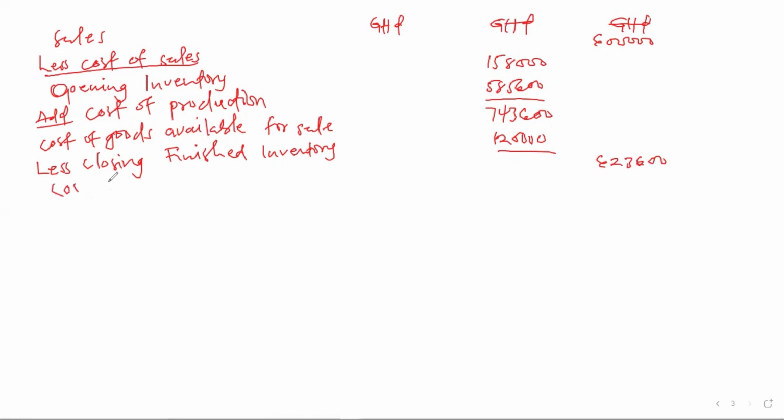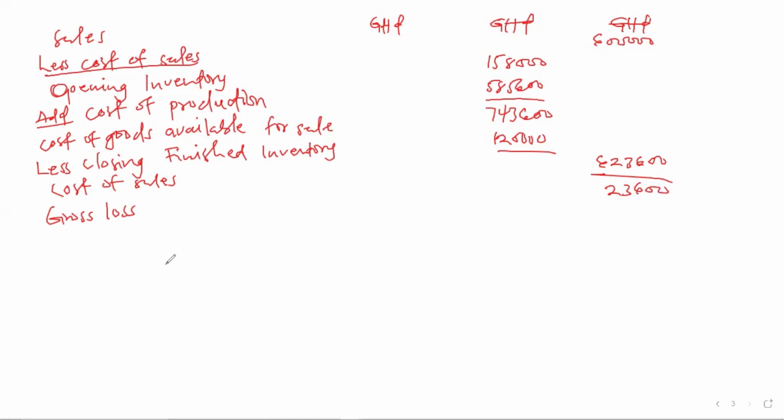So when we less our cost of sales from our sales, then we are going to get a minus. So that will be our gross loss. That is 2, 3, 0.